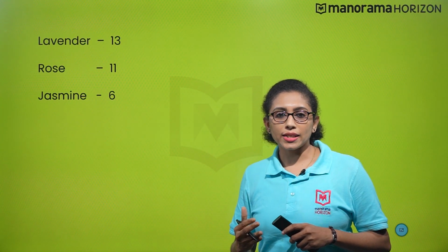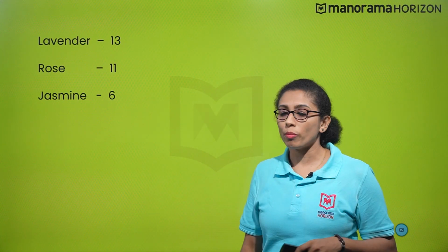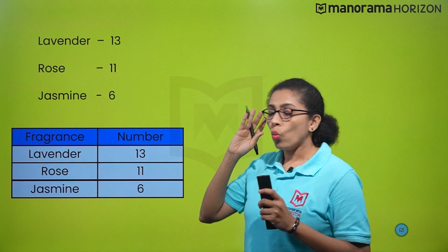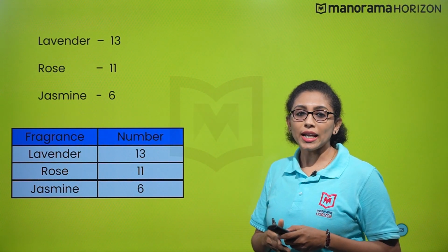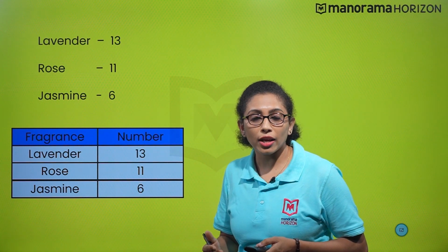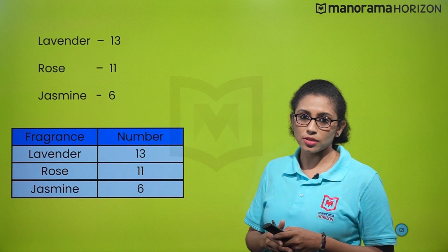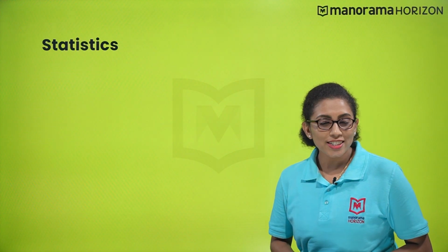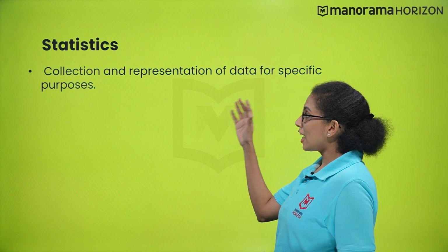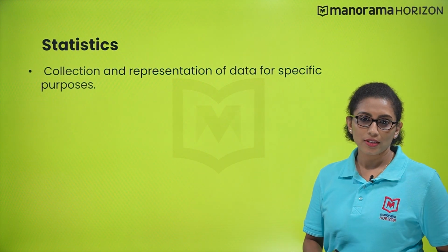After getting this data, he proceeds to represent this data in tabular format like this. By one look at this data, his boss was able to decide easily which particular fragrance the company should launch in order to satisfy his customers. And this is what is known as statistics. Statistics is nothing but the collection and representation of data for specific purposes.